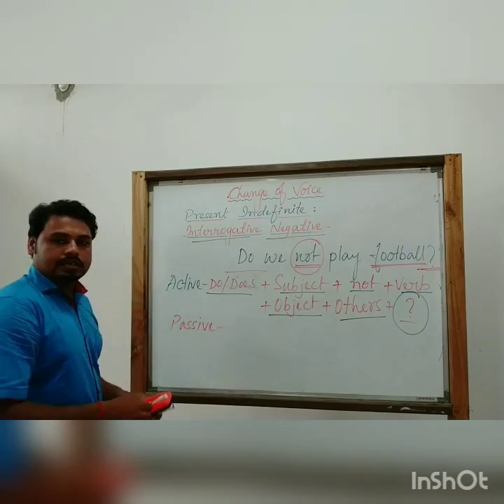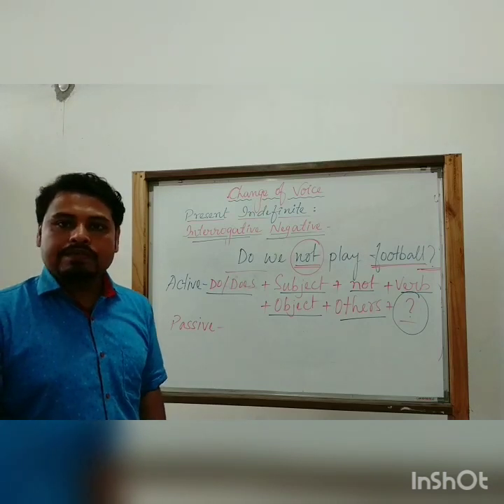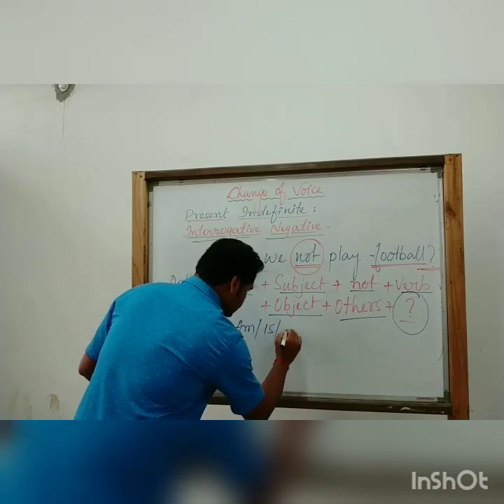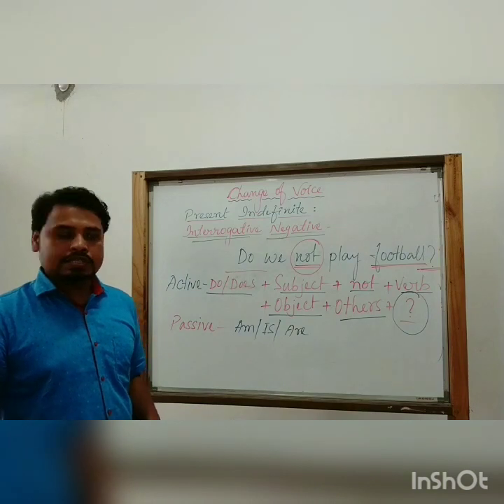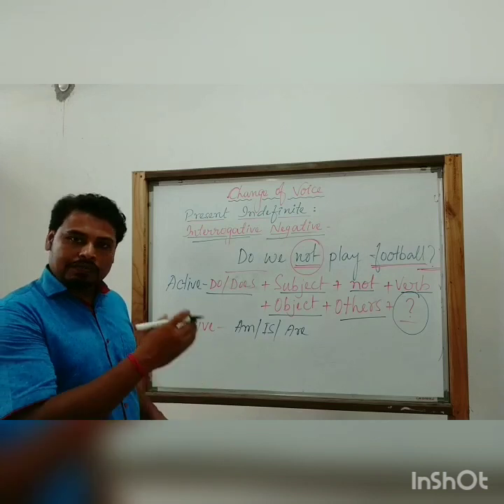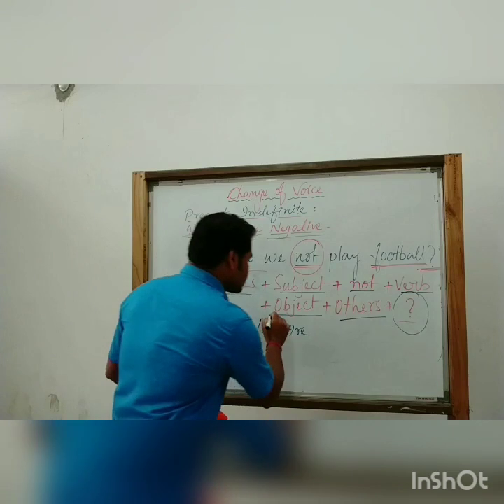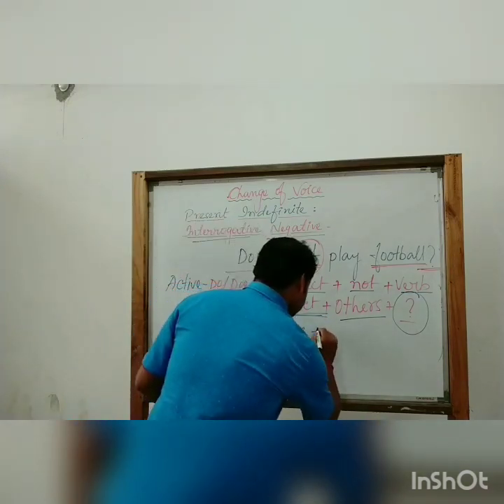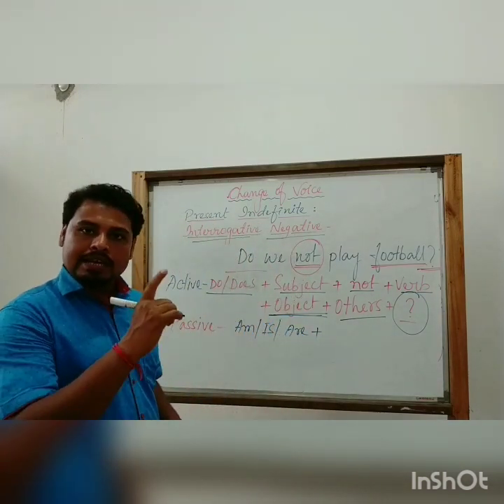So the passive structure, what is that? First we know we have to use the be verbs am, is and are. These be verbs we have to use, it will be according to the subject of this passive sentence, means the object of this active sentence. After that, the object we have to use, the object of the active sentence.